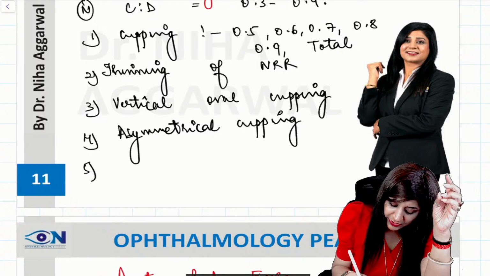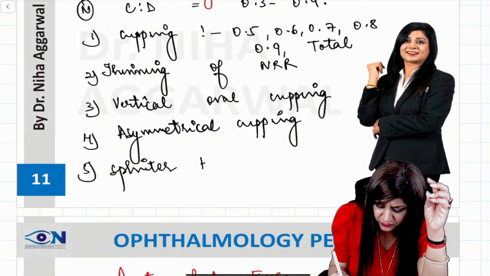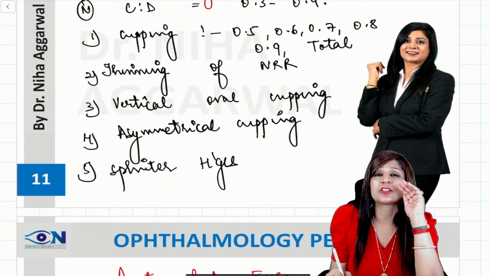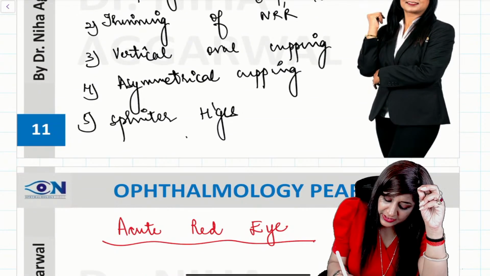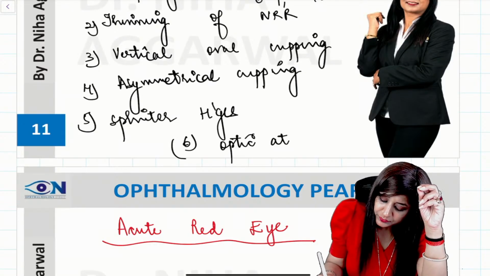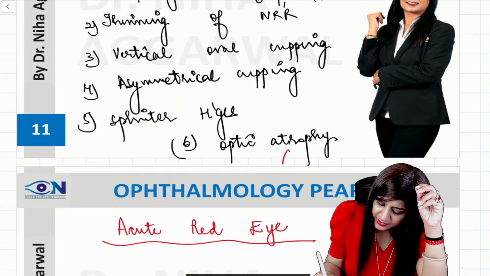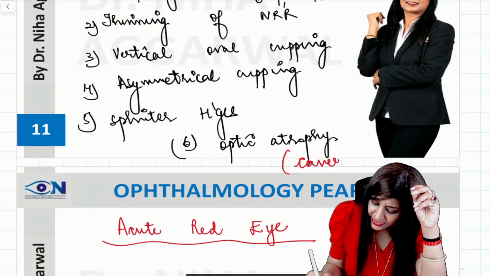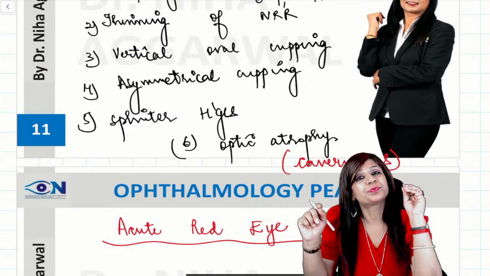And we are also having hemorrhages over the optic disc. That is called the splinter hemorrhages. Whenever optic disc pressure is very high, then we are having the splinter hemorrhages. And finally we have the optic atrophy. What is the type of optic atrophy which we are getting here? The type of optic atrophy is the cavernous, cave-like optic atrophy, called the cavernous optic atrophy.